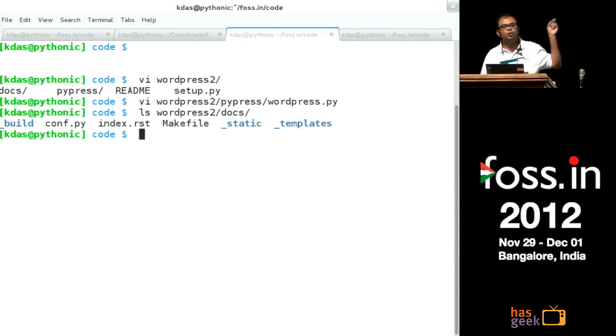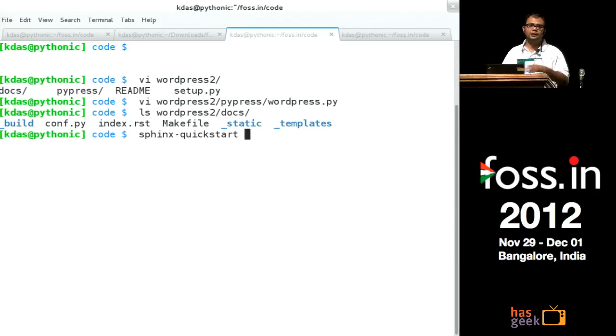I created a directory called docs, and after going into the docs directory, you can use this particular command. You can try it out if you have Sphinx installed on your system. Just try it in an empty directory. It will ask you a couple of questions: what is the name of the project, what is the release number, the copyright information, and which plugins you want. It will ask if you need a make file and a Windows bat file also. Because most of my projects are on Linux, I just use the make file only.